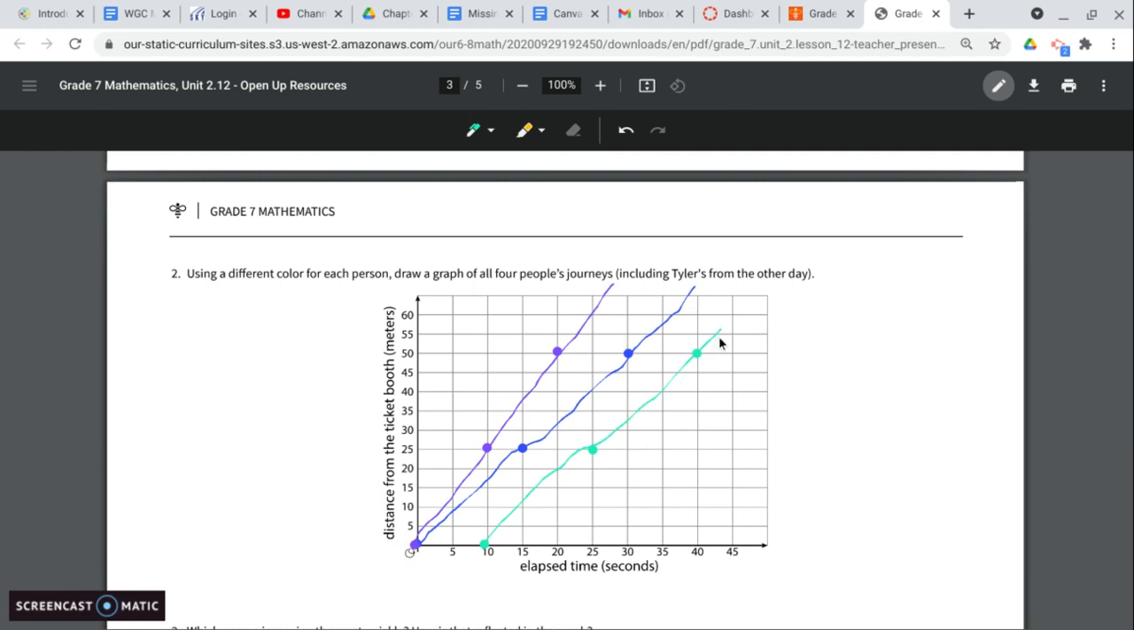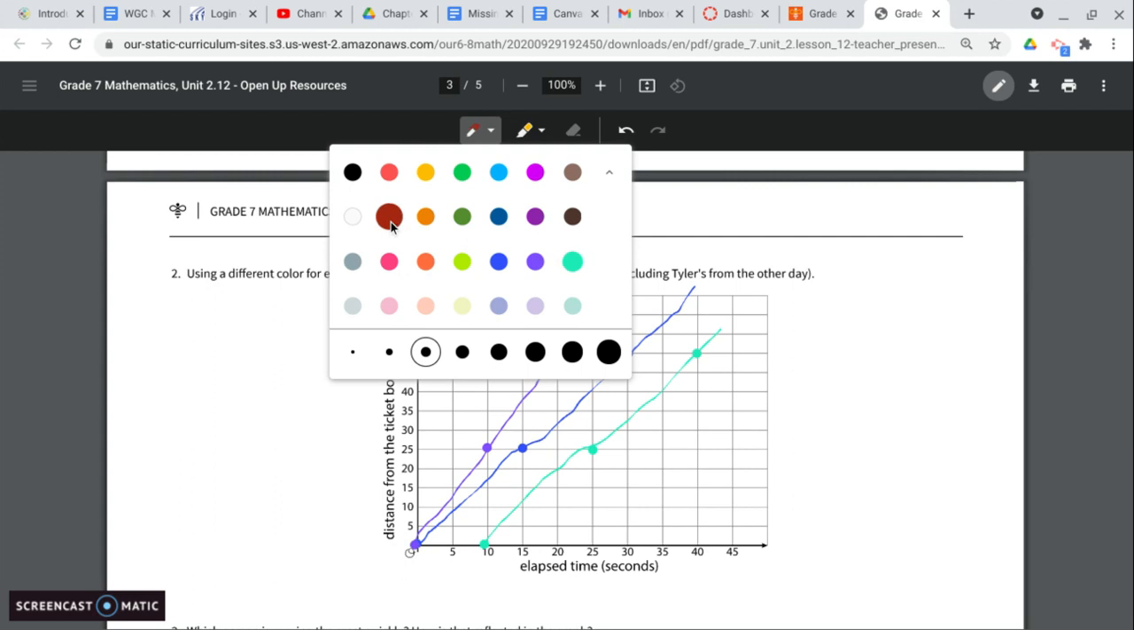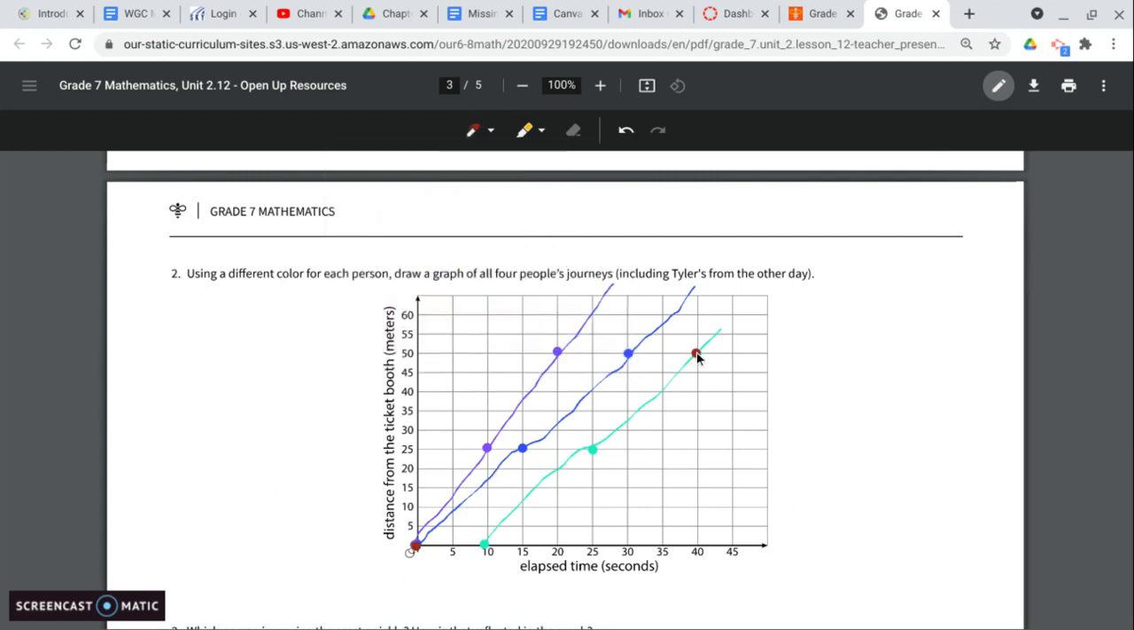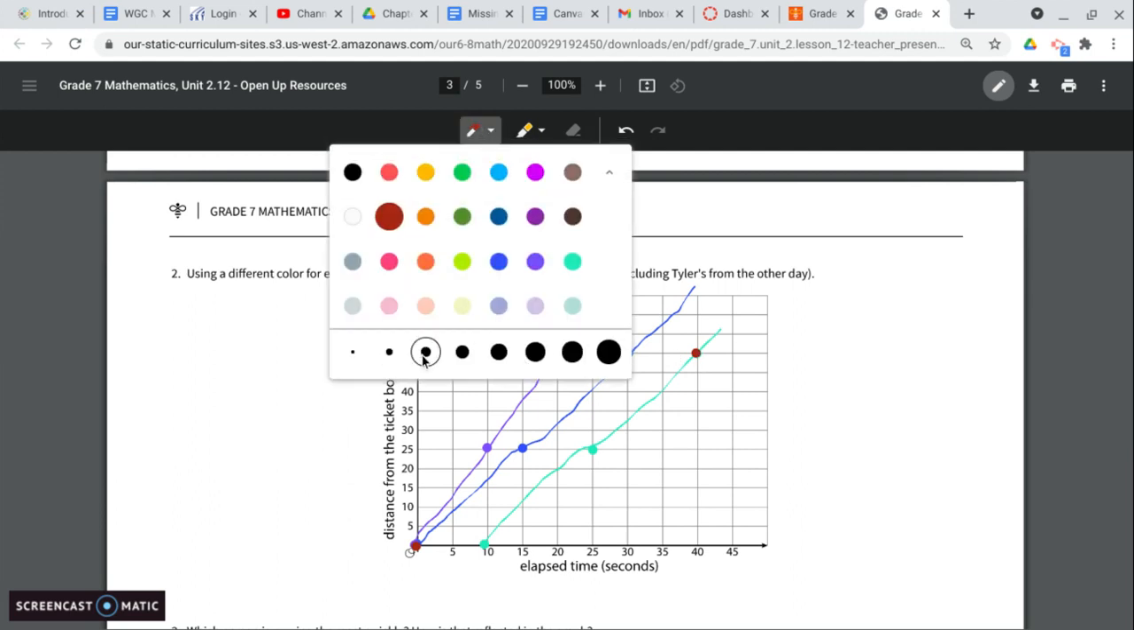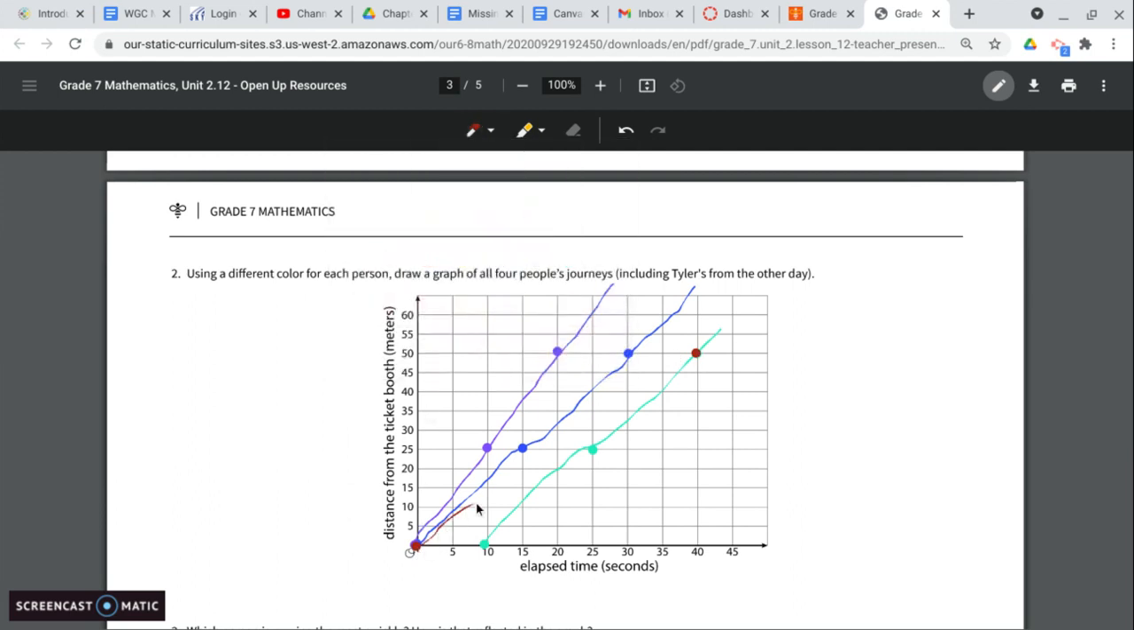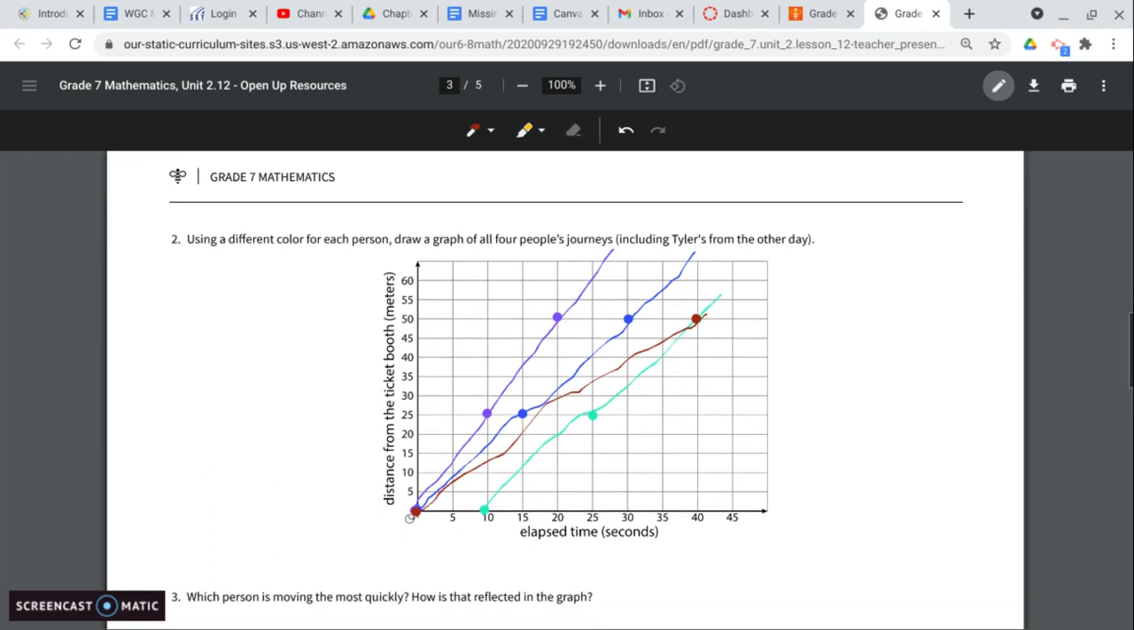The other one it mentions is including Tyler's journey from the other day. Tyler went 50 in 40 as well, but his started at the origin. So his would be here to here. Obviously, this line's going to be really, really wobbly. Wow, very wobbly. All right, so we have our graph. Obviously, that should be a nice straight line, but I can't get it quite as straight as I'd like. But there we have our graph.